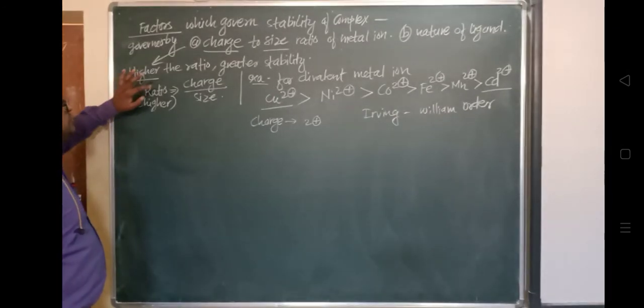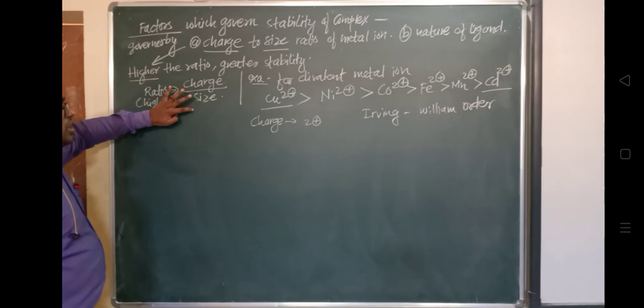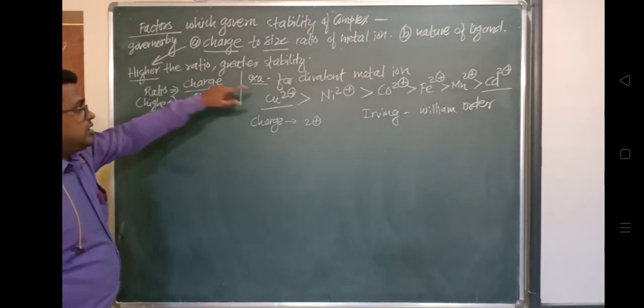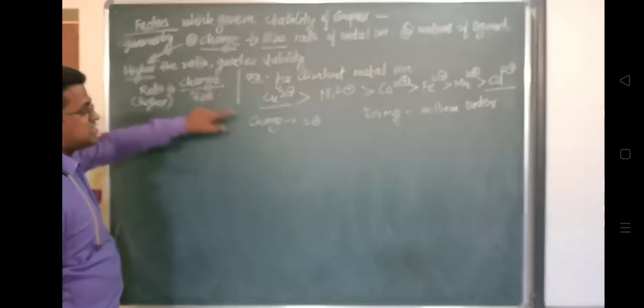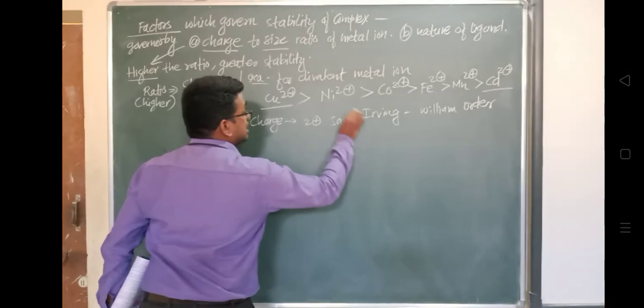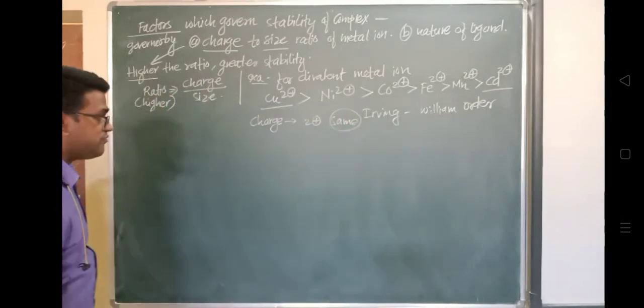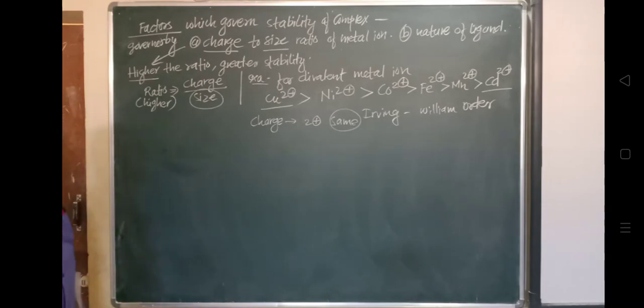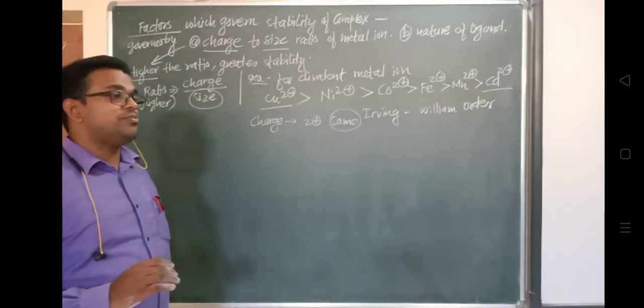So the parameter that varies is the size of the metal ion. Now by looking at this order, you can easily identify that if Cu2+ is more stable, then definitely its size will be smaller. Understand?